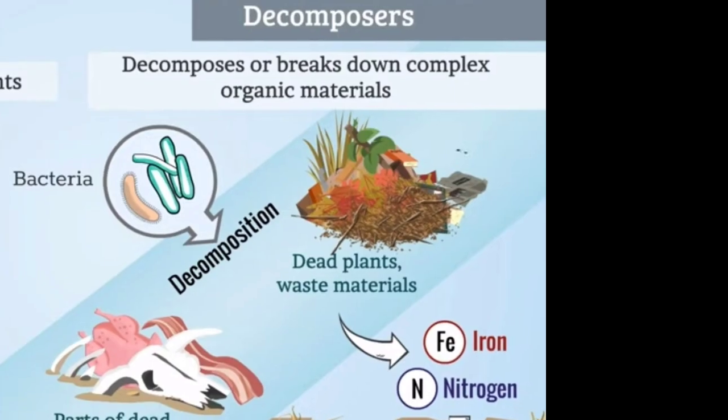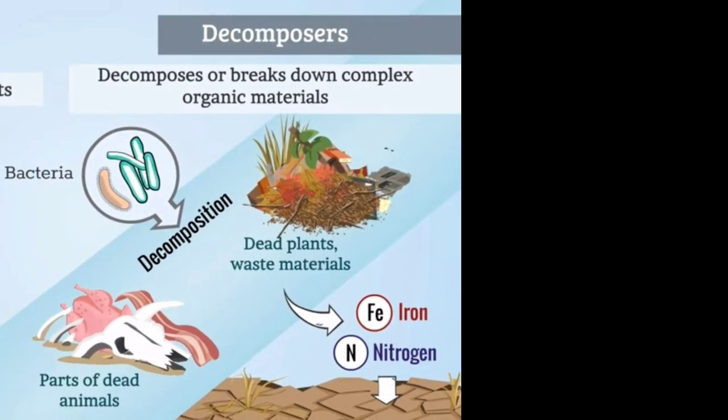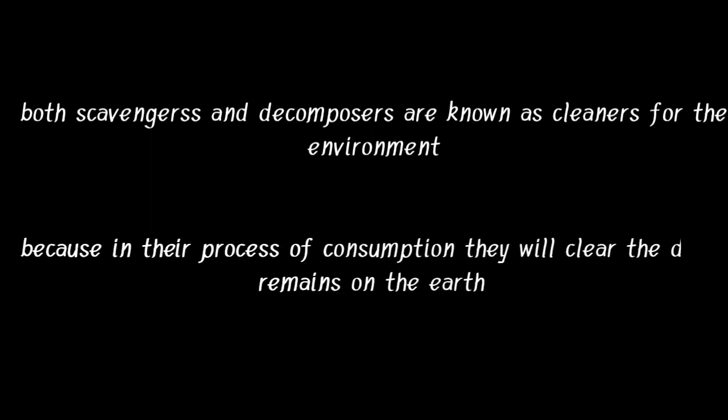Now the fifth one is decomposers. The organisms like bacteria, snails, worms and fungi are known as decomposers because they break down complex organisms into simpler forms, which are the remains of dead plants and animals. Both scavengers and decomposers are known as the cleaners of the environment, because in the process of their food consumption, they will clear the dead remains of animals and plants so that the environment will be clean. So we call them cleaners of the environment.